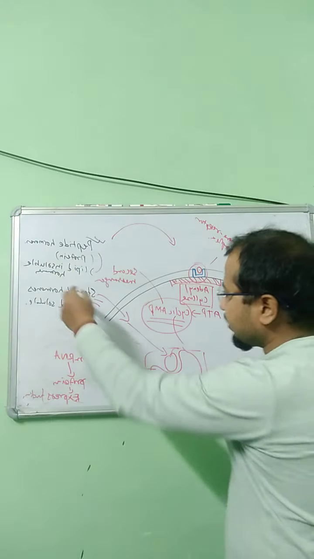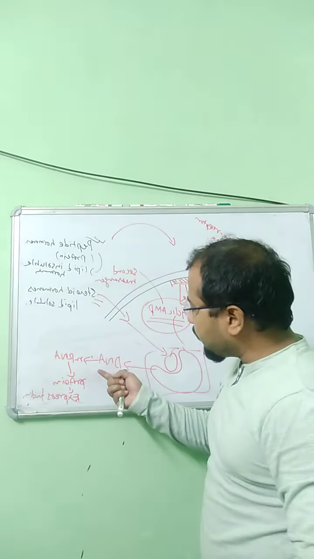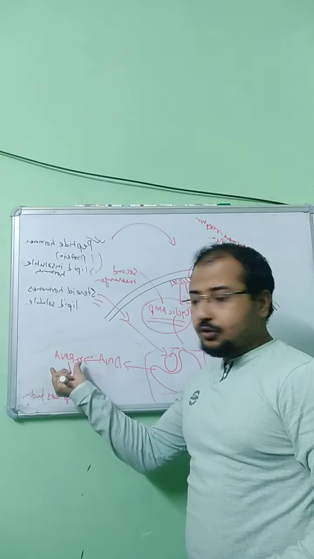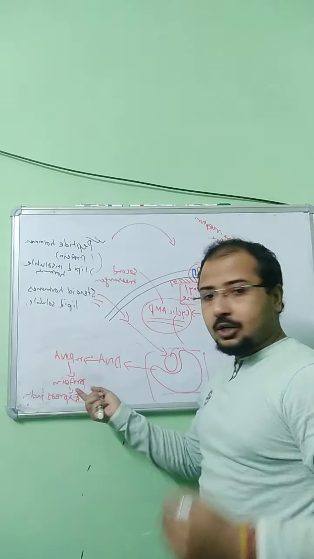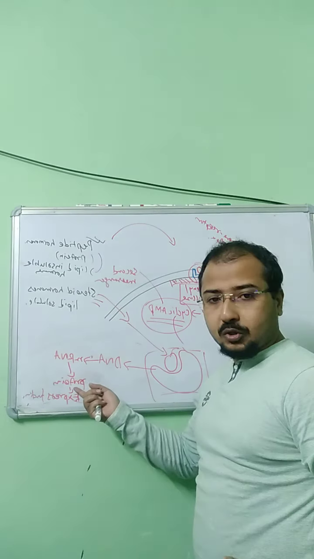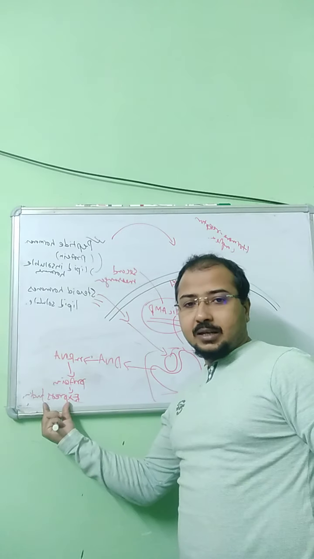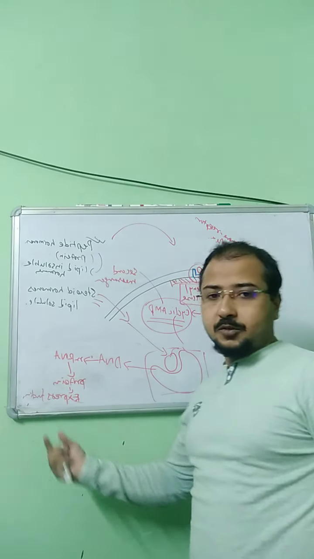Understood? So these steroid hormones directly influence the DNA, attaching with the DNA and producing specific mRNA to control the production of specific proteins, which ultimately helps in controlling the expression of the specific cell.